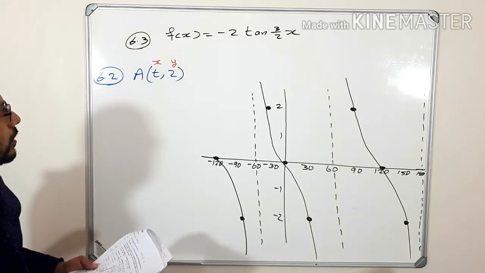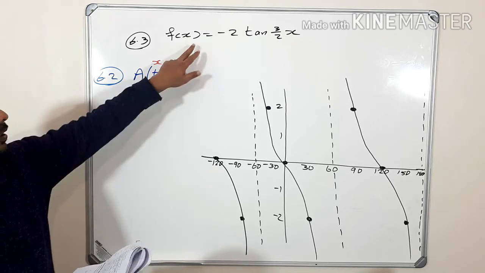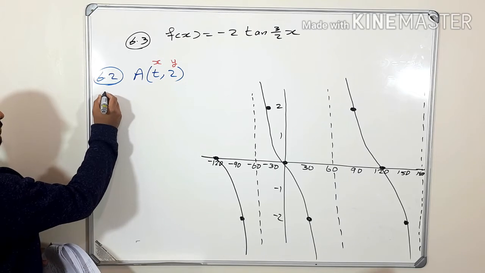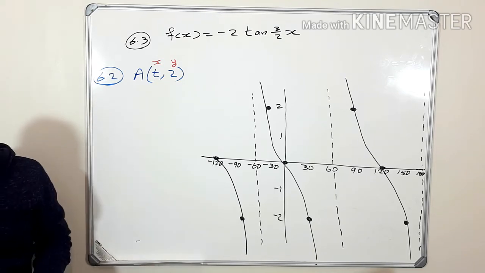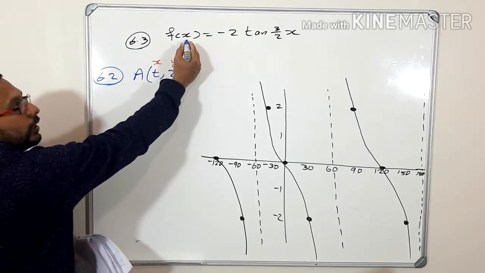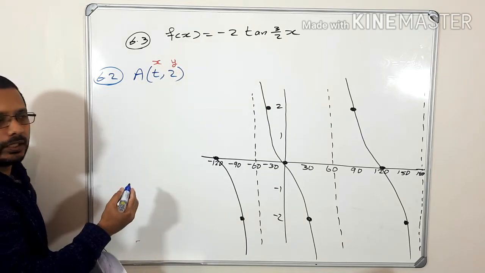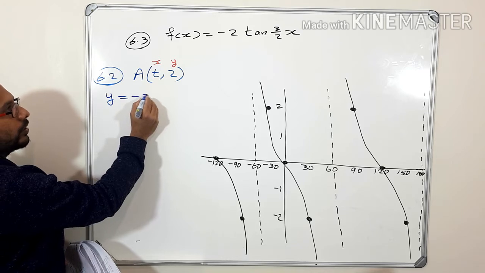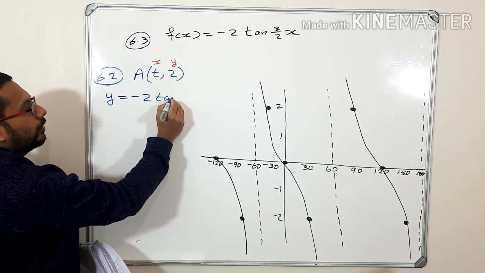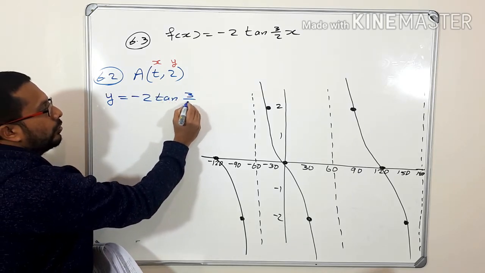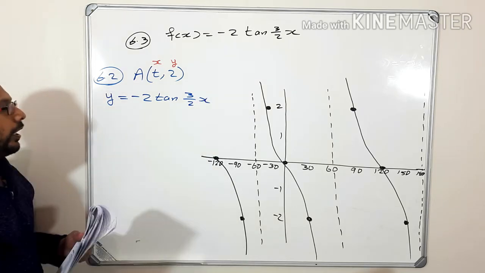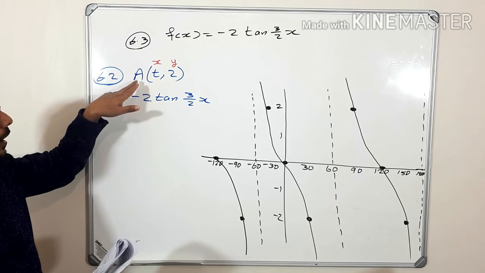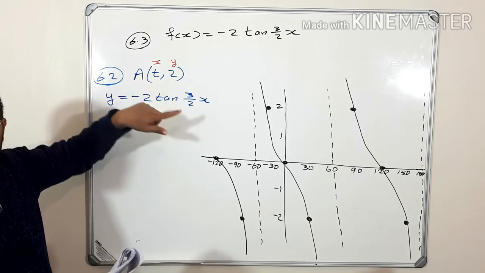First, what is the equation? This is the equation of this graph. Let's write the equation once more. f(x) is the same as y, so I'm going to write y = minus 2 tan 3/2 x. They are saying that this point is on this graph.